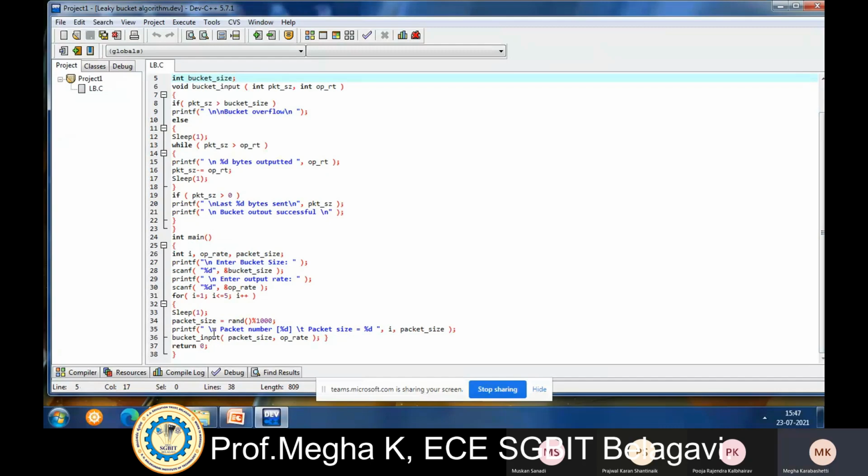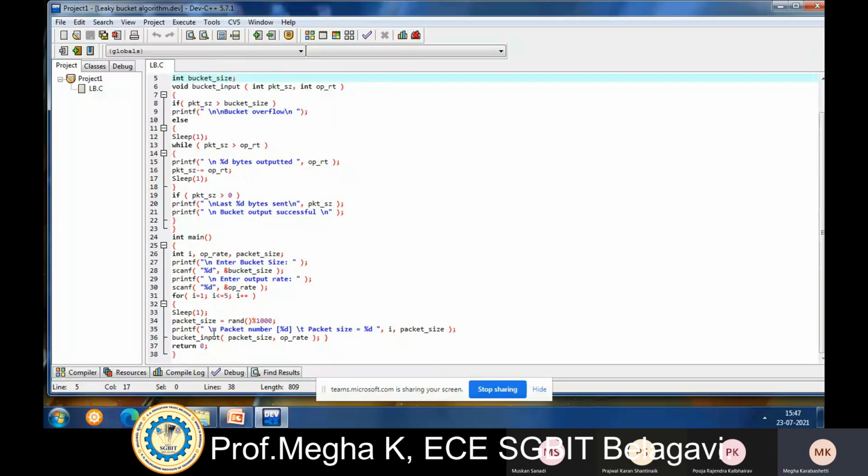Next, enter the output rate. So scanf %d of the output rate. You need to enter the rate at which the data is outputted. Then for i is equal to 1, i is less than 5, i plus plus, sleep 1. So sleep, I already told you guys, adds some delay to the execution of the current thread. So for that purpose the sleep call is used.